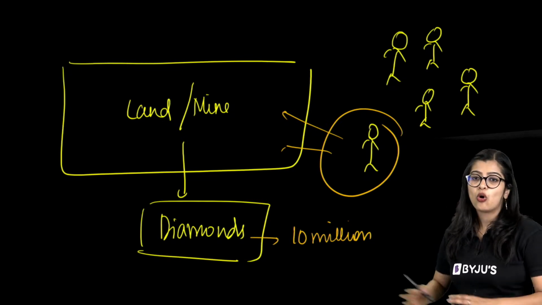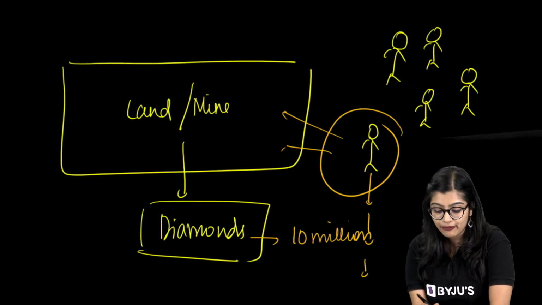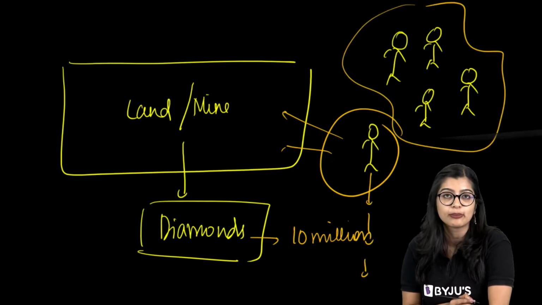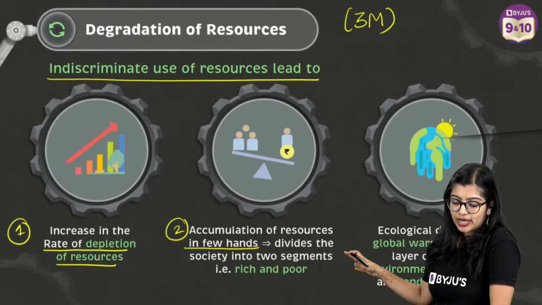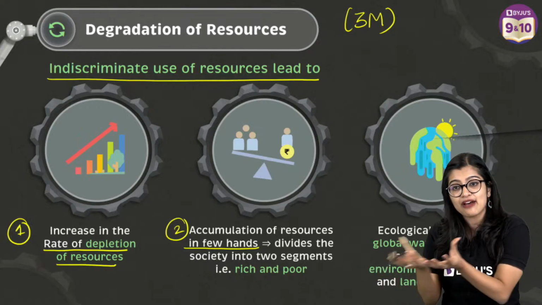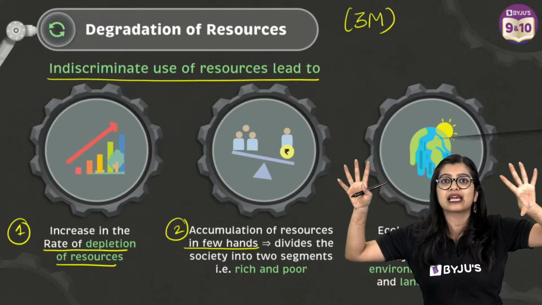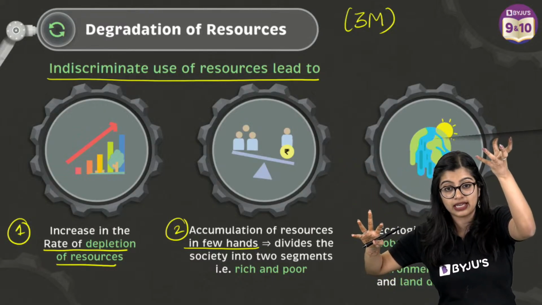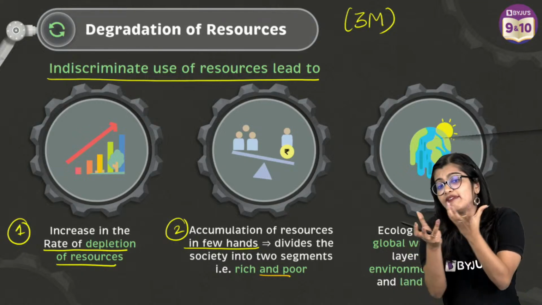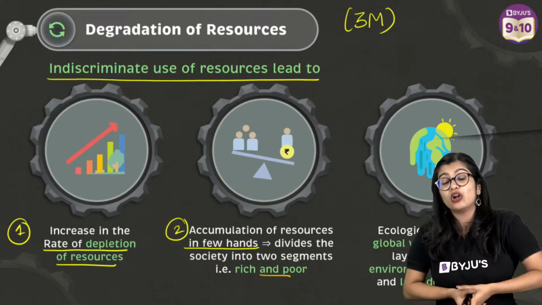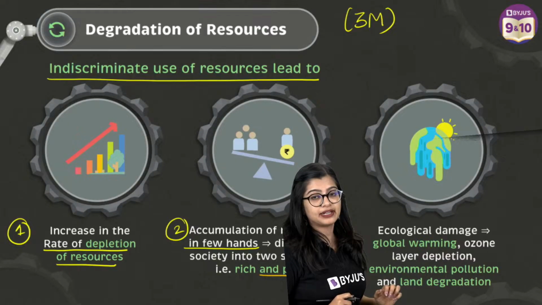But what's going to happen? Over generations after generations, only my family members are going to be getting all this money. But from this land, there will be so many people who will work for me. But of course, at the end of the day, they will not inherit that much money, right? So eventually what is going to happen? The resources that are there have come in the hands of few people and it has divided the whole community into 2 broad segments. People who are very rich and who have a lot of money, and people who are very, I'll not call poor, but don't have access to that money, right? So it's divided the whole segment into 2. Yes? That has happened.